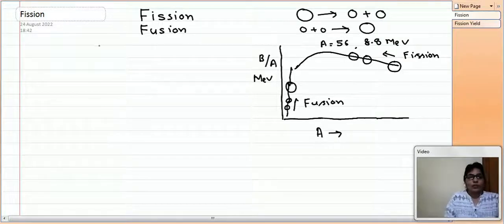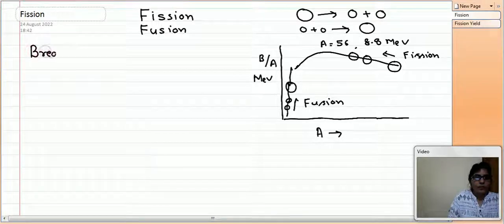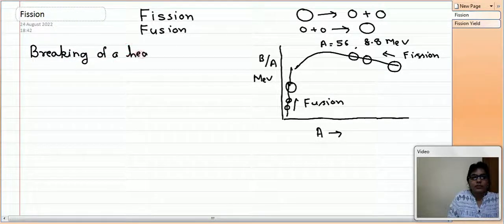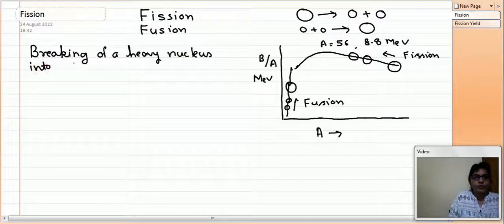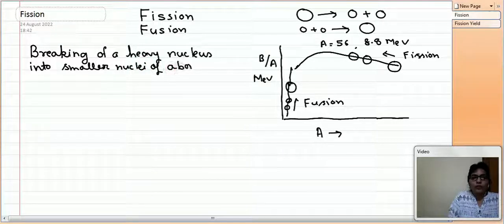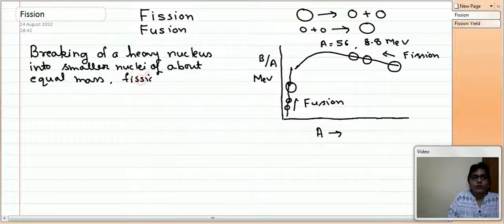So now let us concentrate on the fission. We can define fission as breaking off a heavy nucleus into smaller nuclei of about equal mass. This is known as fission.